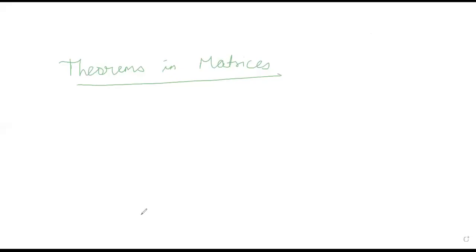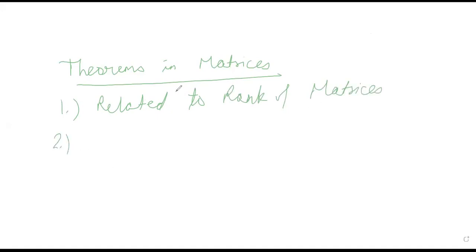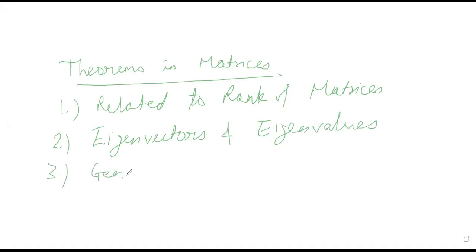Kind of theorems. So the first kind of theorems in matrices is related to the rank of matrices. Second kind of theorem that you need to understand or know is related to your eigenvectors and eigenvalues. And the third kind will be your general properties.